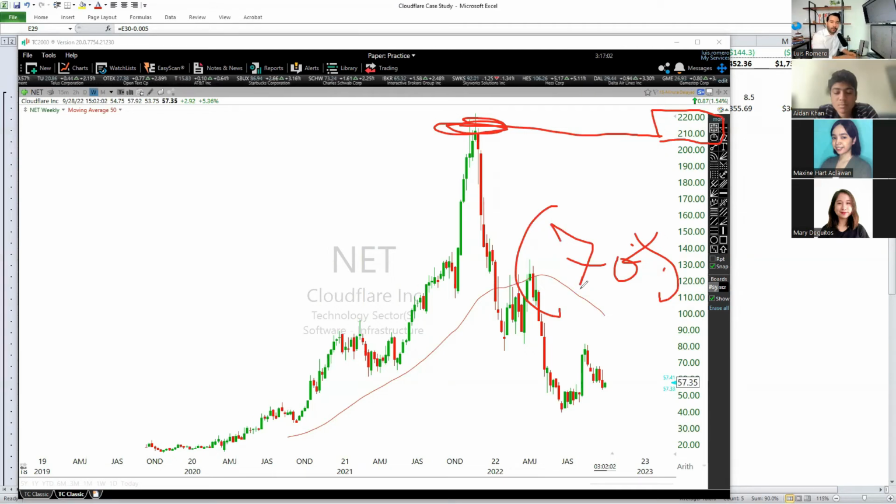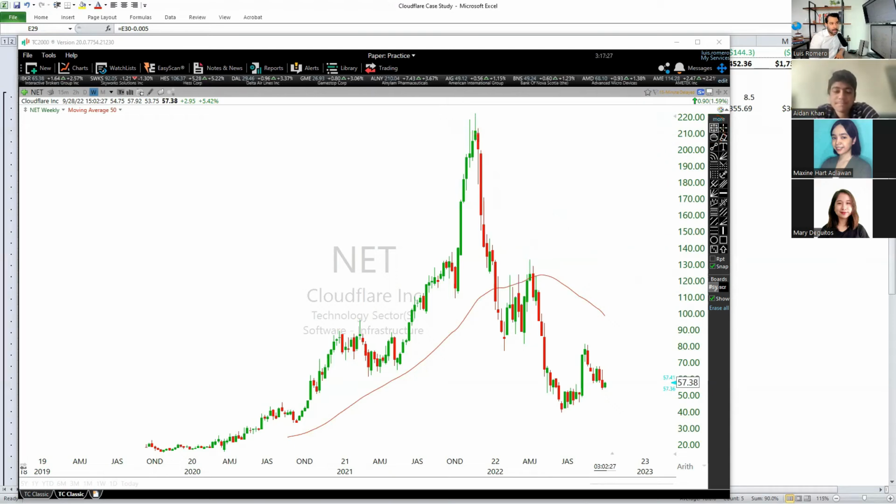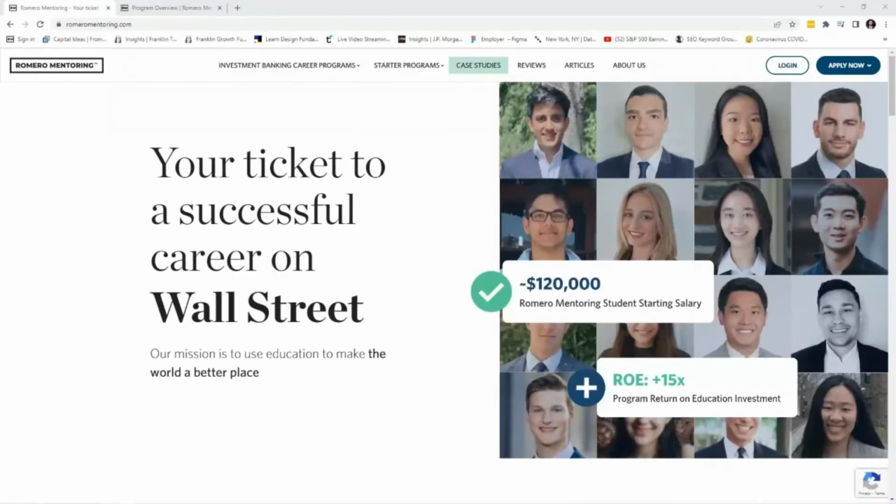So this is part of the mission here at Romero Mentoring, which is to improve financial literacy by teaching you deep technical, hard skills that you can have a career and do this type of analysis like a real-time professional, so that you can avoid these types of mistakes and understand market cycles. Because this right here, it's a lot of pain for a lot of professional investors and also a lot of amateur first-time investors. And I can tell you, there's a camp out there that believes that this stock is going to come over here.